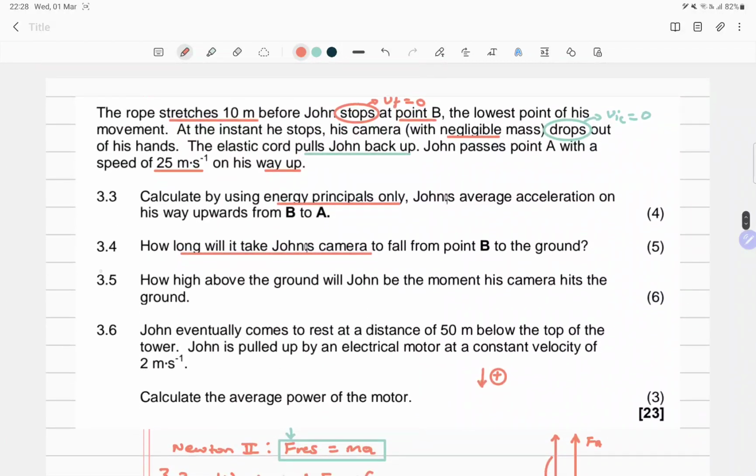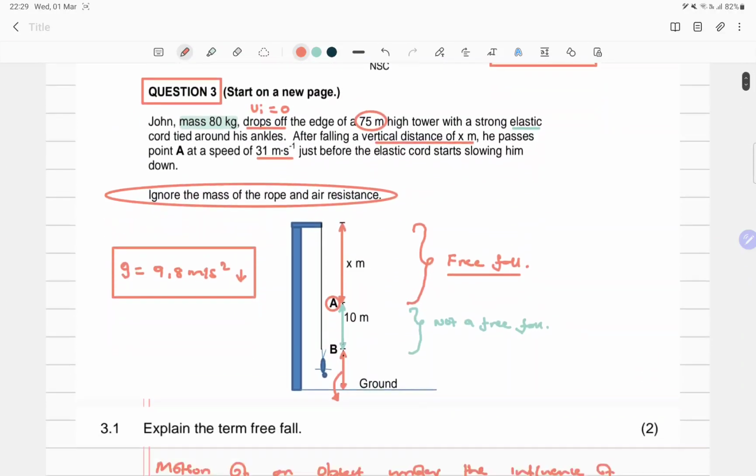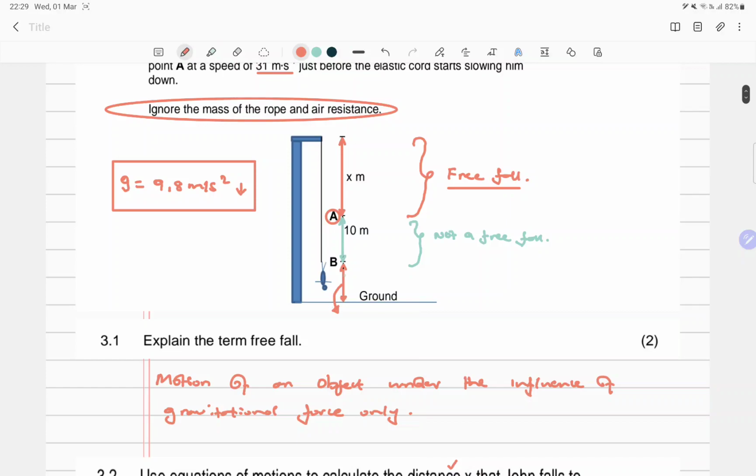Now, the big question. So these questions are usually the hard hitters. It says now, how high above the ground will John be the moment his camera hits the ground? Okay, how high above the ground? So that's just the height. Okay, but now we know that John will essentially be pulled during this time frame when this is falling down to the ground.